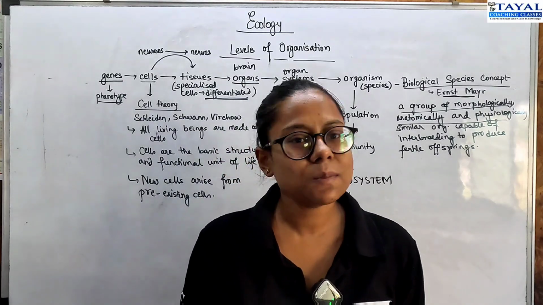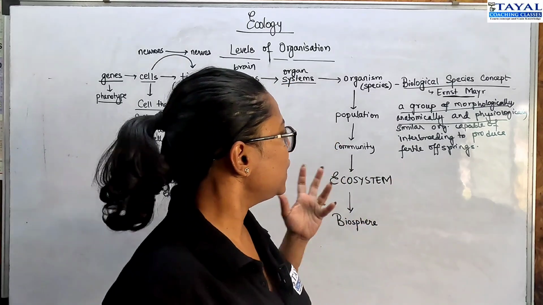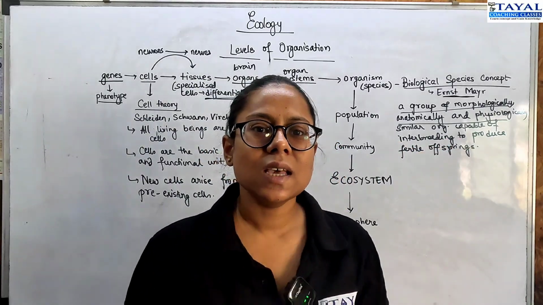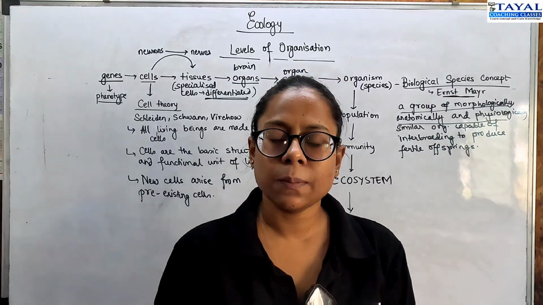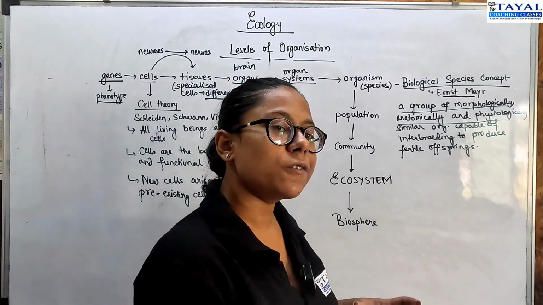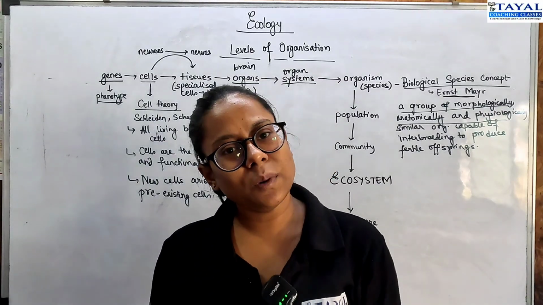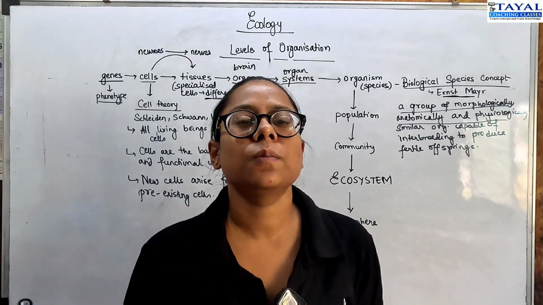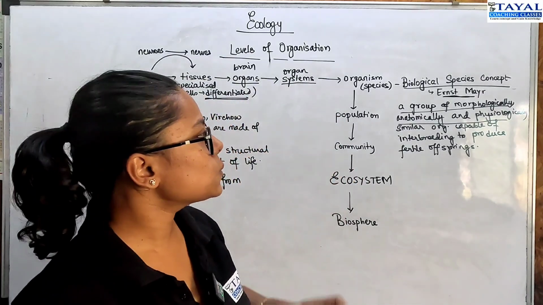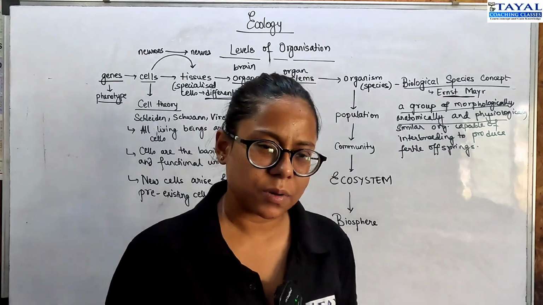Do you call them to be the same species? Again, no. So then the definition of species boils down to the fact that these organisms that you say belong to the same species should be able to interbreed and give fertile offsprings. The offsprings should not be sterile, right? So this was the biological species concept.